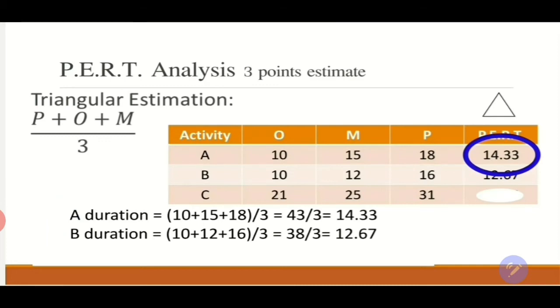Let's do the same for activity B, where it has optimistic 10, most likely 12, and pessimistic 16. That will be 10 plus 12 plus 16 over 3, 38 over 3, which is 12.67. So the PERT duration for activity B will be 12.67 months.